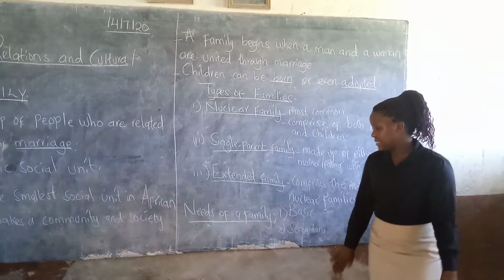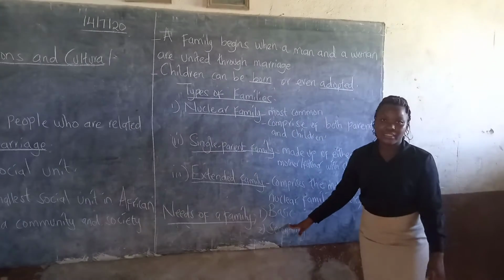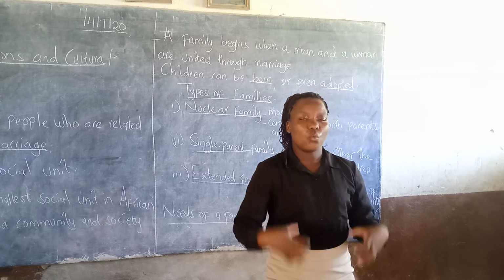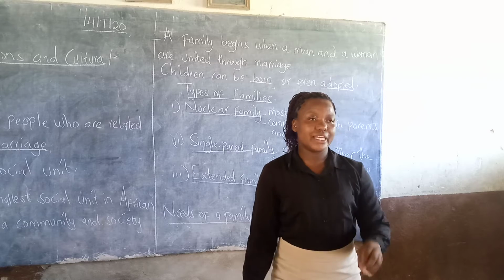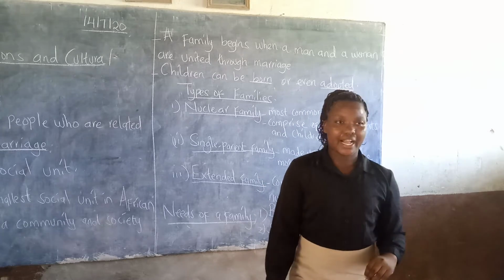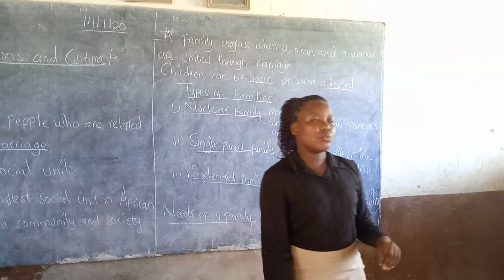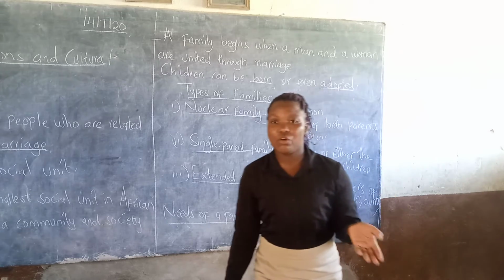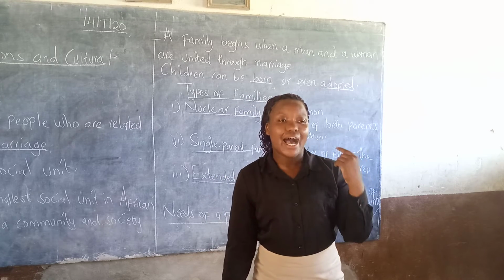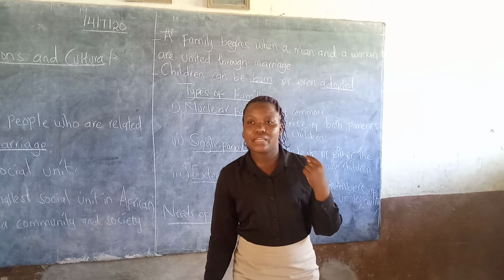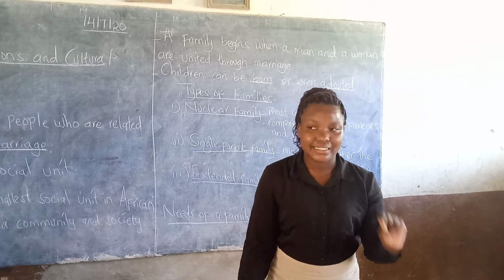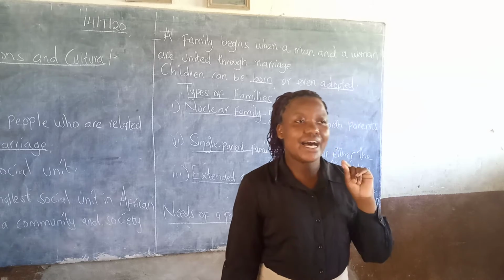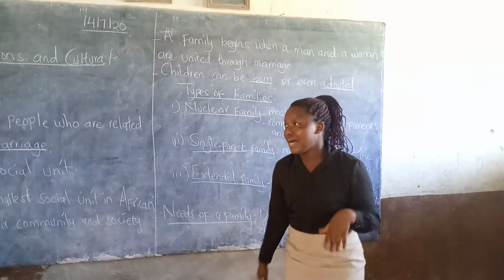Let's start with the basic needs. These are needs that you cannot do without. A good example is food. Can you stay without food even for 2 days? It is very impossible. Even staying a single day without eating is a problem for some of us. So food is a necessity, one of the basic needs that a family must have.